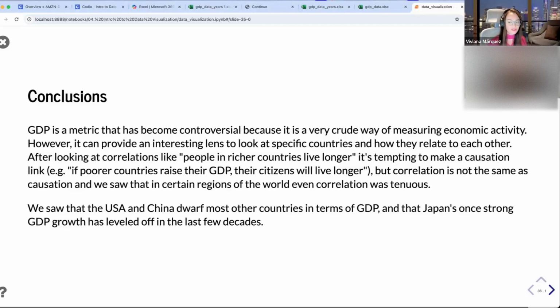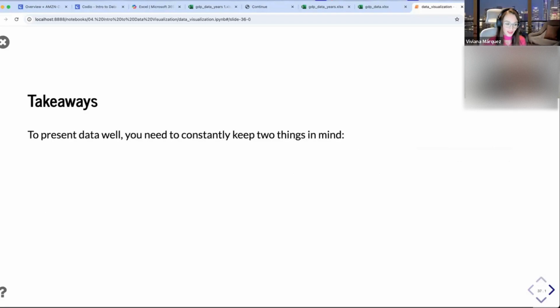However, it's cool to see that there is a correlation between GDP and life expectancy. Doesn't necessarily mean causation. So just because people are richer doesn't mean that they live longer, but there is a correlation there.